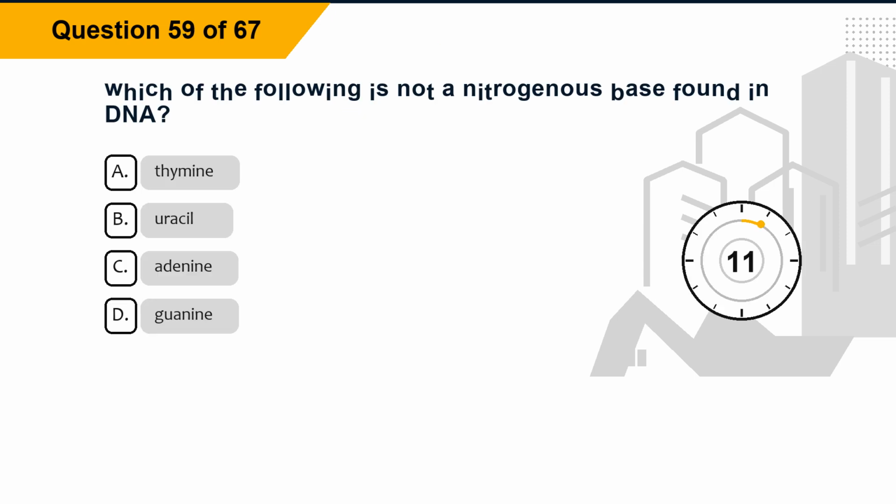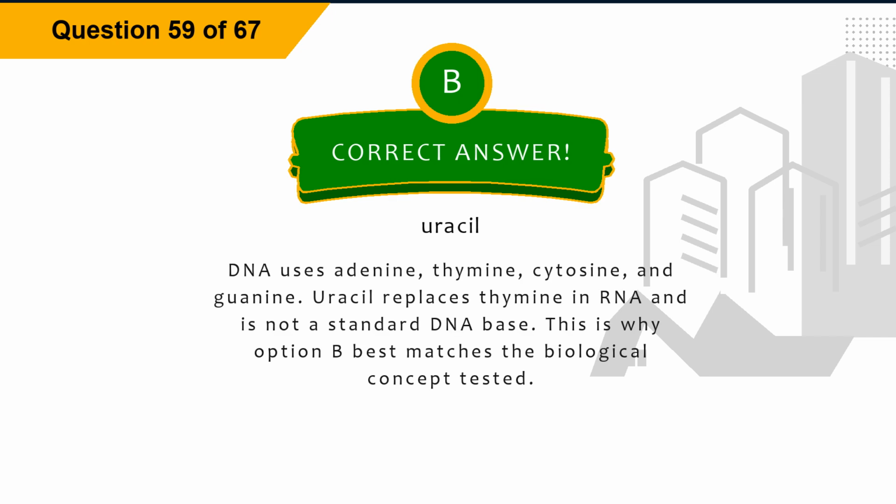Question 59. Which of the following is not a nitrogenous base found in DNA? Option A, thymine. Option B, uracil. Option C, adenine. Option D, guanine. The correct answer is option B, uracil. Explanation. DNA uses adenine, thymine, cytosine, and guanine. Uracil replaces thymine in RNA and is not a standard DNA base. This is why option B best matches the biological concept tested.